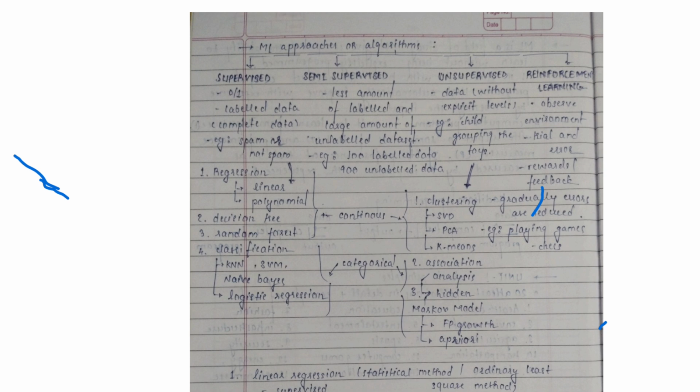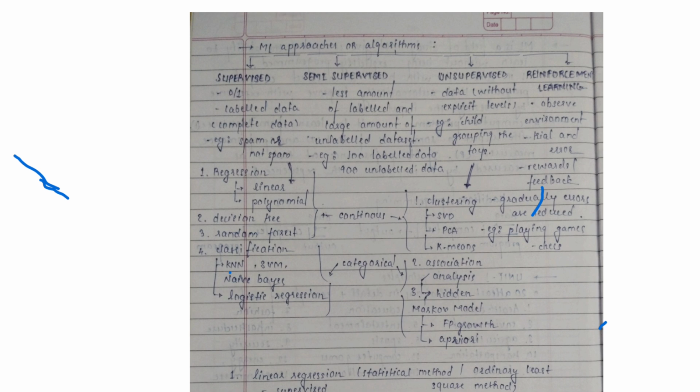Today we are going to learn more about machine learning. We are going to learn about the algorithms of machine learning. There are different types of algorithms used for different approaches, like supervised learning, semi-supervised learning, unsupervised learning, and reinforcement learning. There are four major types of machine learning algorithms. So here, first of all, we will learn about supervised learning.